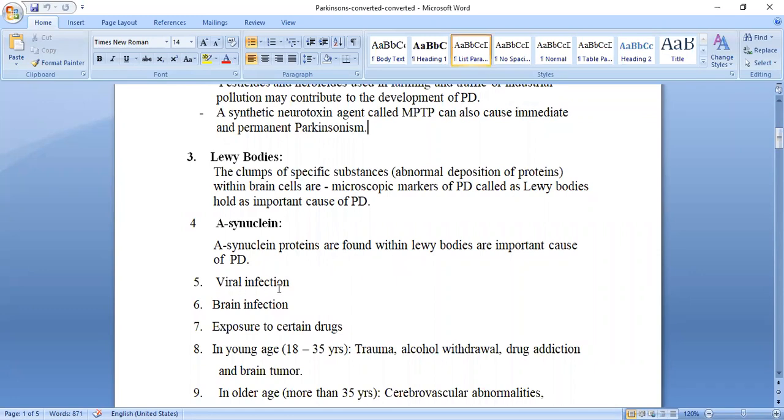Due to viral infection, due to brain infection, exposure to certain drugs may cause Parkinson disease.